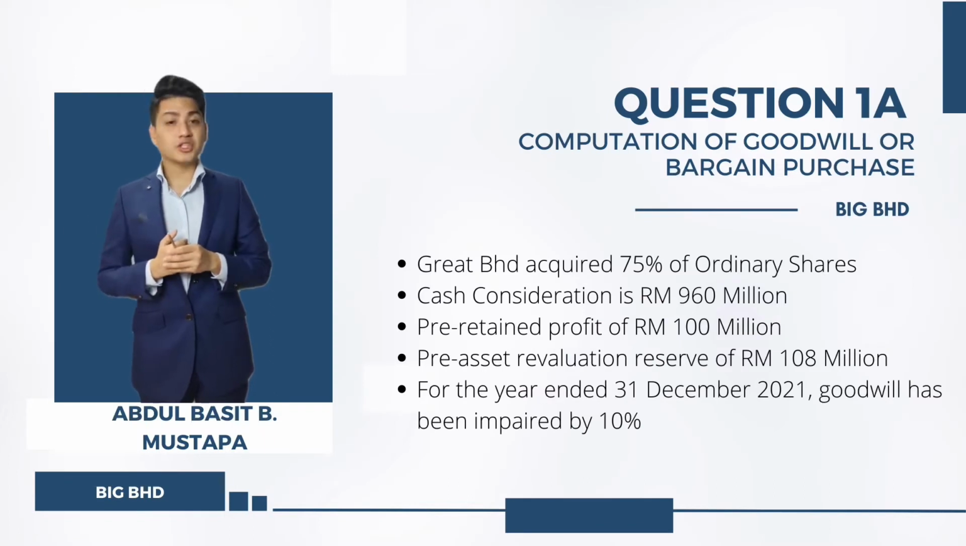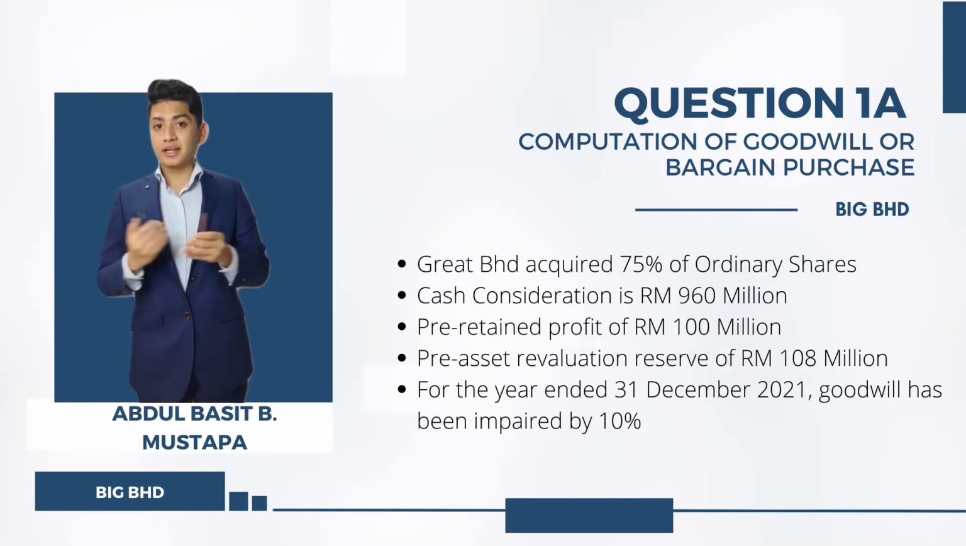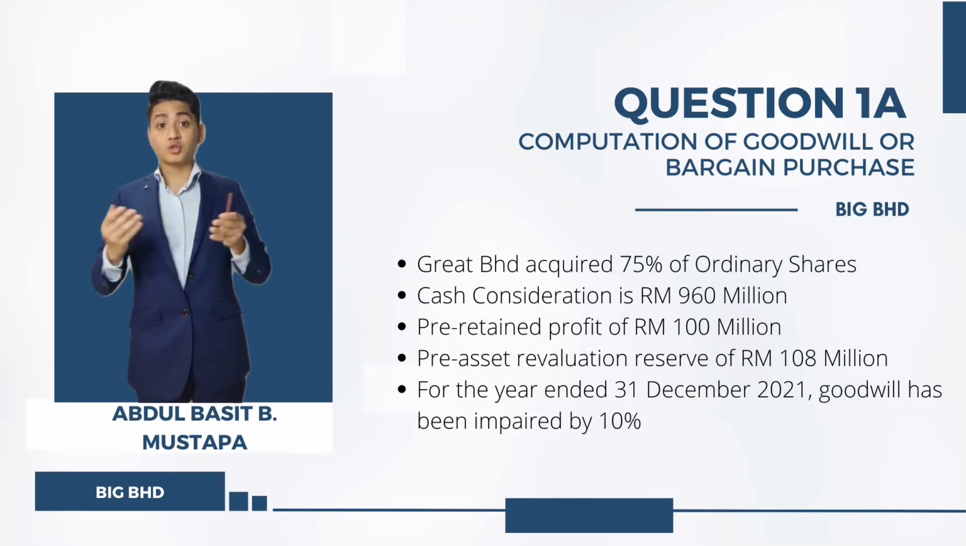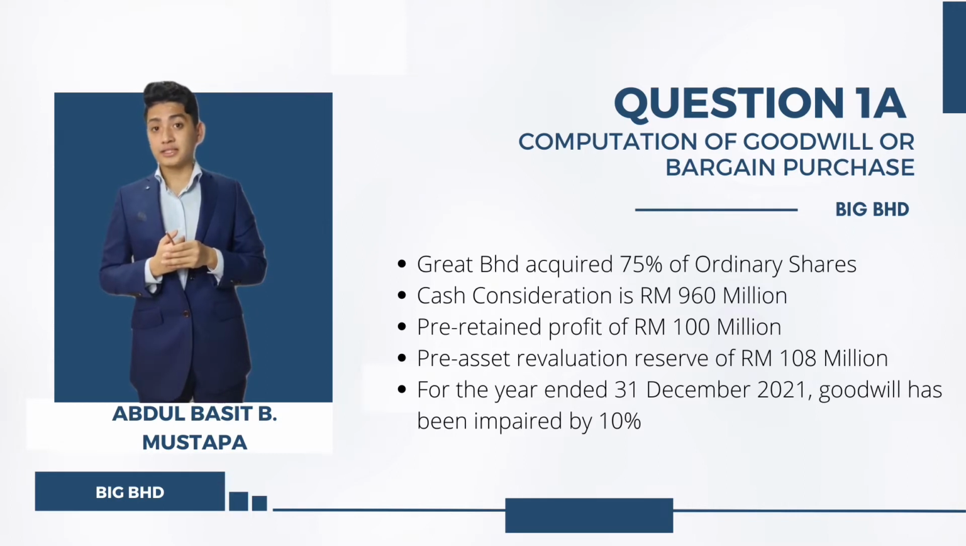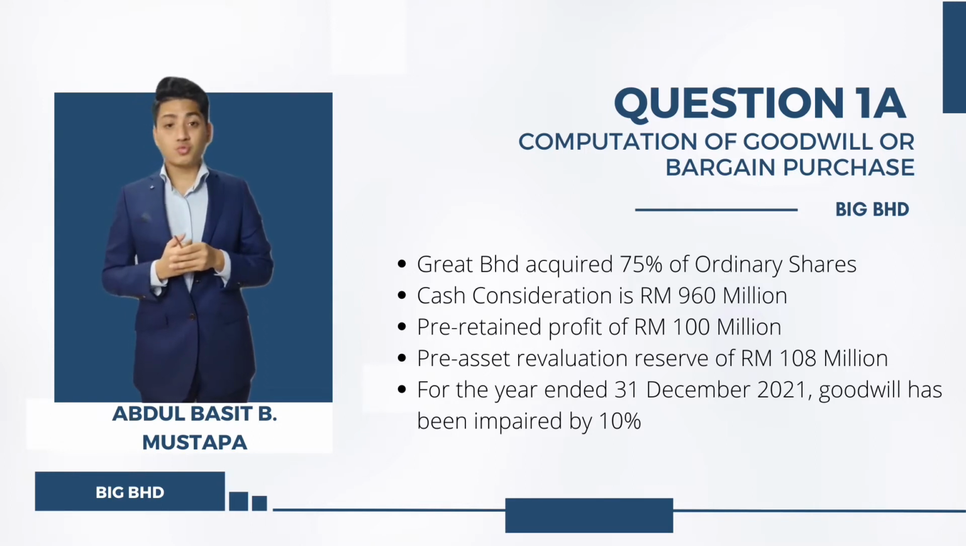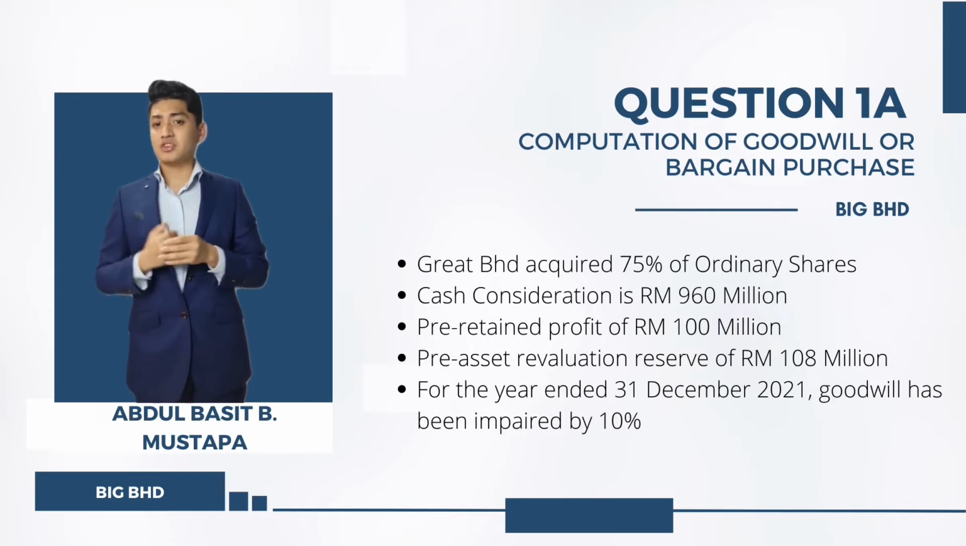Before the computation of the goodwill or bargain purchase, my team and I have extracted some of the key information from the question given that will be used in calculating the goodwill or bargain purchase for Good Berhad and also Excel Berhad. For Good Berhad, Great Berhad has acquired about 75% of the ordinary share. The cash consideration is at amount of 960 million. Next, pre-return profit is at 100 million. Pre-asset revaluation reserve is at 108 million. And last but not least, on 31st December 2021, the goodwill has been impaired about 10%.